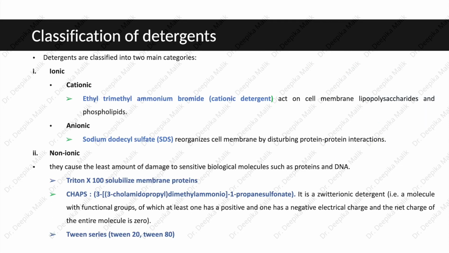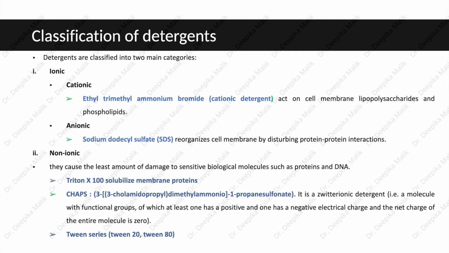Now, detergents can be classified into two main categories as ionic or non-ionic. Ionic further includes two categories, that is cationic or anionic detergents. Cationic detergents like cetyl trimethyl ammonium bromide can act on cell membrane lipopolysaccharides and phospholipids. Anionic detergents like sodium dodecyl sulfate reorganize the cell membrane by disrupting protein-protein interactions. Whereas non-ionic detergents cause the least amount of damage to sensitive biological molecules such as proteins and DNA.